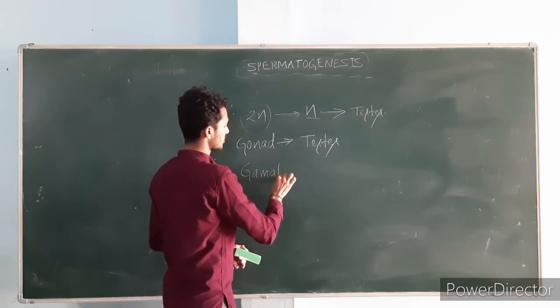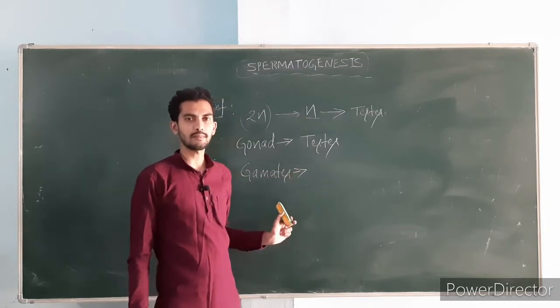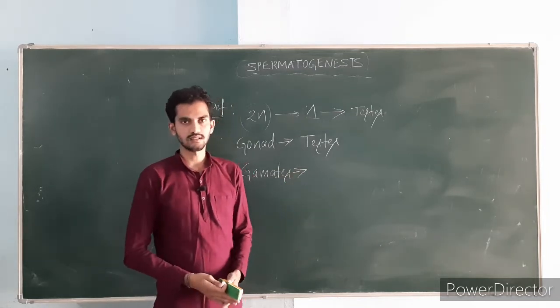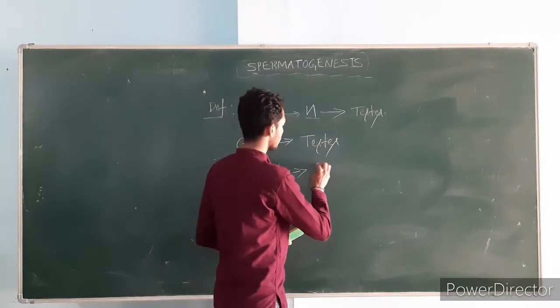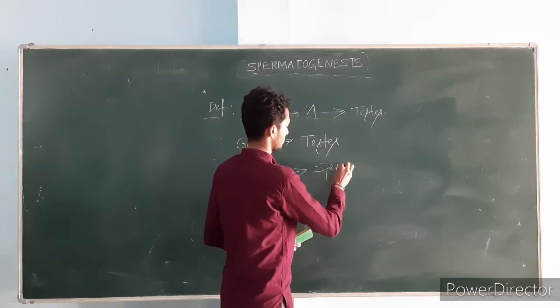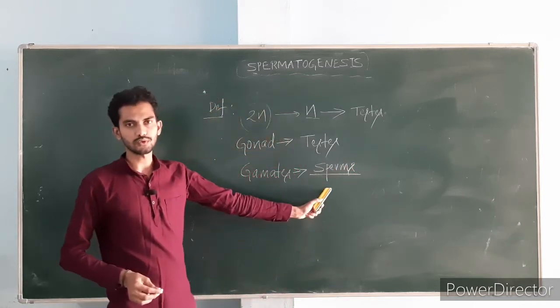By this process, male gametes, which are the sex cells, will be produced. What are the male gametes? They are sperms.